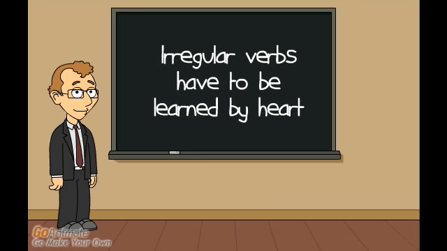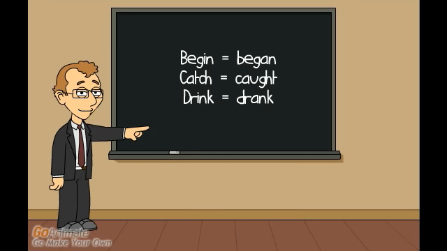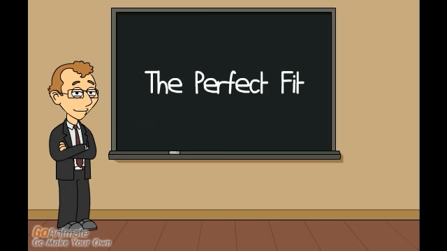Irregular verbs are, as the name implies, irregular. This means that their endings vary a lot. Their endings in the past have to be learned by heart. Examples of irregular verbs are begin, which becomes began in the past, catch, which will become caught, drink, drank. You can find lists of irregular verbs on the web or in most grammar books such as The Perfect Fit. Here's an example of an irregular verb in the cartoon.